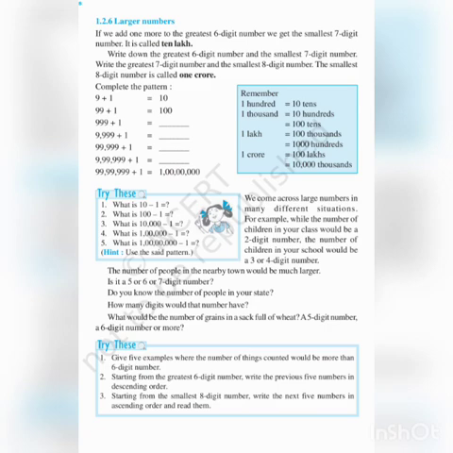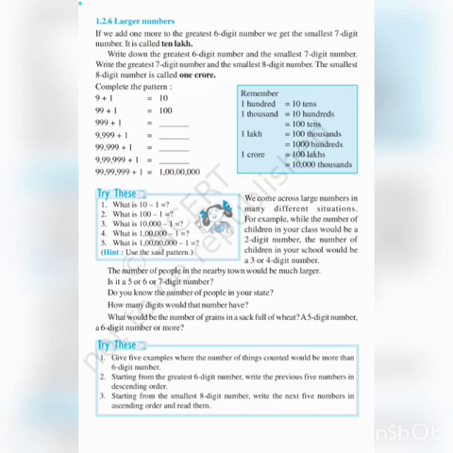So here, listen, complete the pattern that is given. See, 9 plus 1 is 10. So greatest single digit number plus 1 is the smallest 2-digit number. Then greatest 2-digit number plus 1 is the smallest 3-digit number. Next, greatest 3-digit number plus 1 is the smallest 4-digit number. Like that, greatest 4-digit number plus 1 is the smallest 5-digit number.